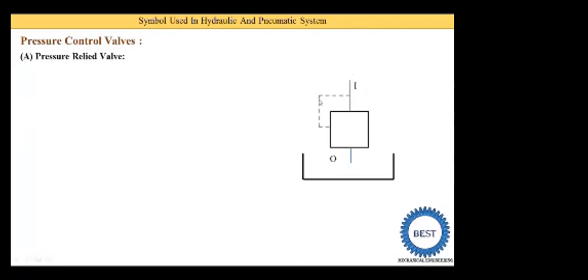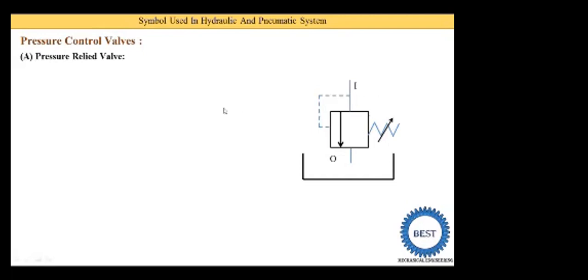Then this dash line is drawn. Later on I will explain the meaning of this dash line. Generally a dash line is drawn to indicate the drain or a pilot, which we understand in this first video. Then we draw one arrow line, and later I will explain this is the spring, and with this spring an arrow is drawn. So this is the symbol of the pressure relief valve.